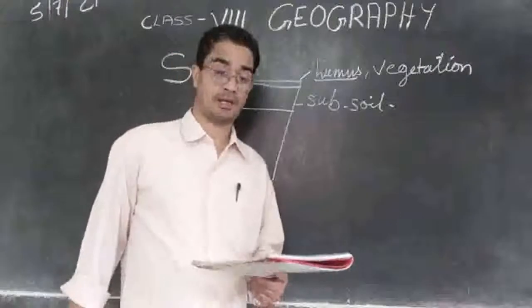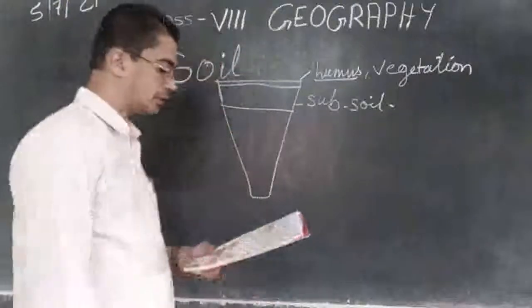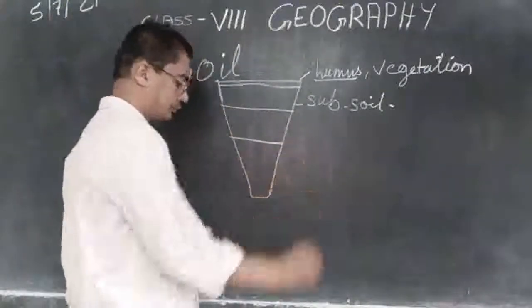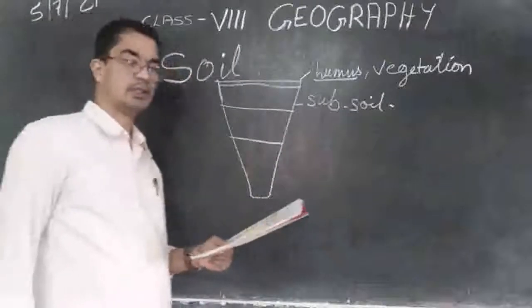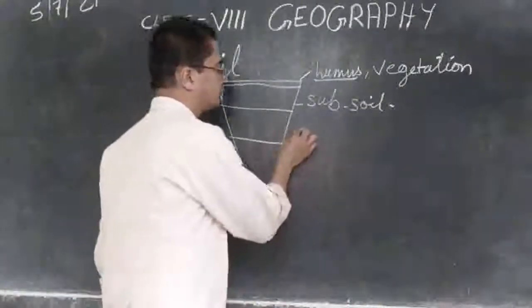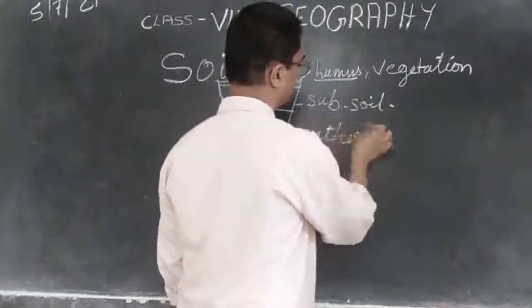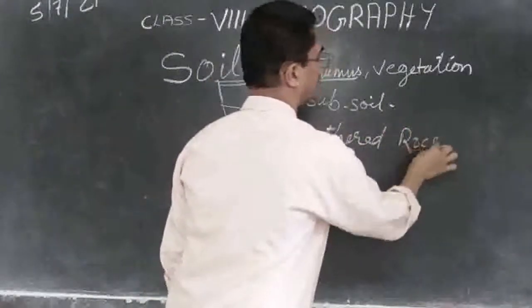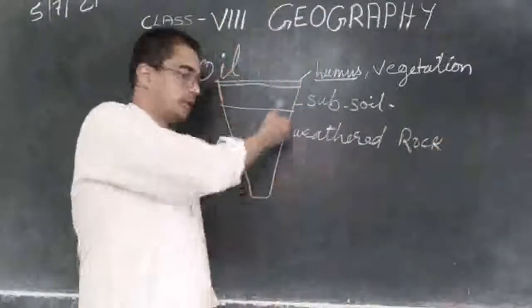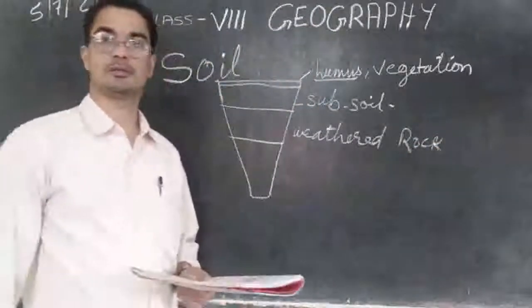In the subsoil we find sand, silt and clay. Then the third part we find is the weathered rock material. The weathered rock is the third part of the earth.